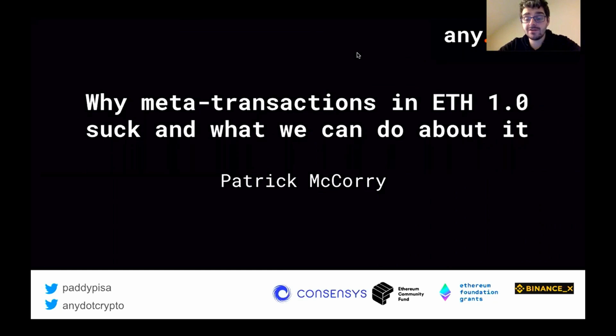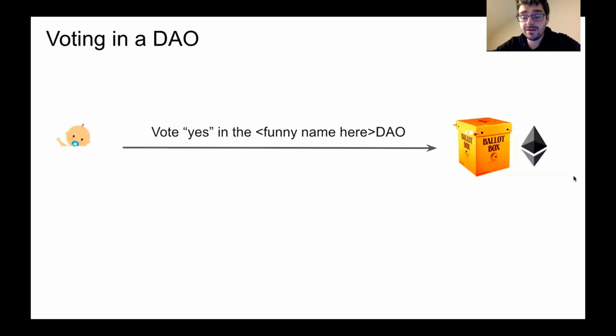So we use meta transactions under the hood. What I want to highlight is that 1, I'm going to go through why Ethereum transactions are painful. 2, how does Any.Sender work? And 3, some of the really awkward quirks that pop up when we try to use meta transactions and how we've done our best to minimize any of the quirks. And finally, what we should do in ETH 1.0 or ETH 2.0 to make meta transactions a native primitive. So let's just get started.